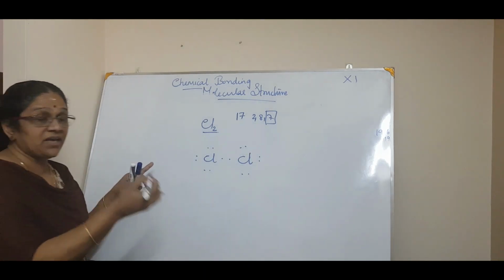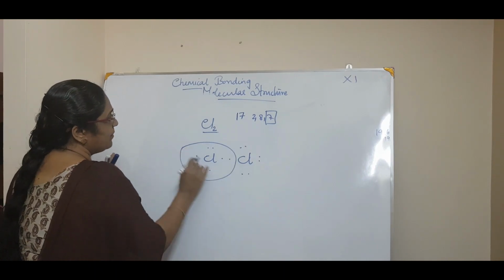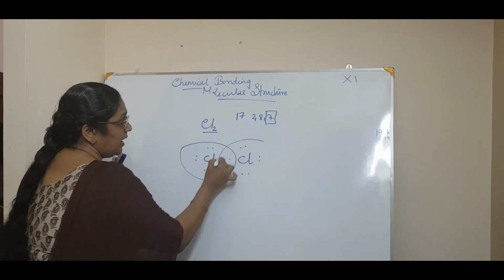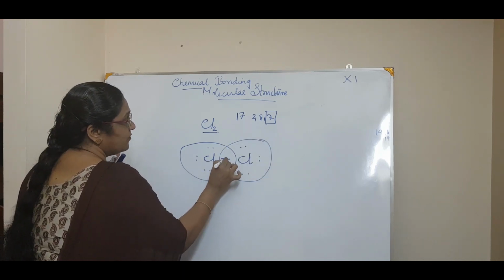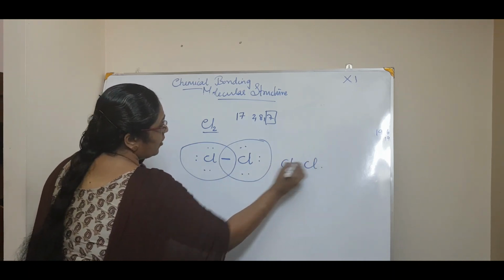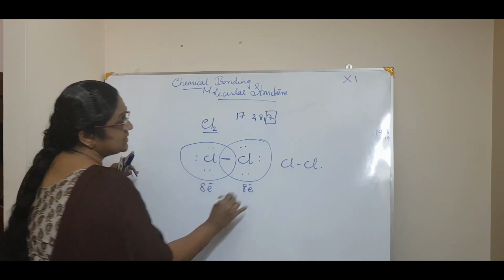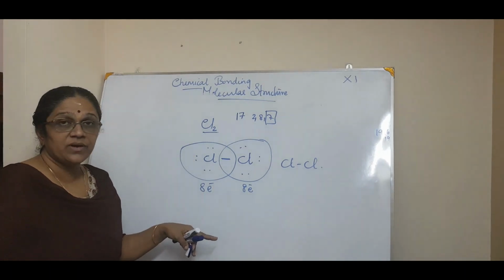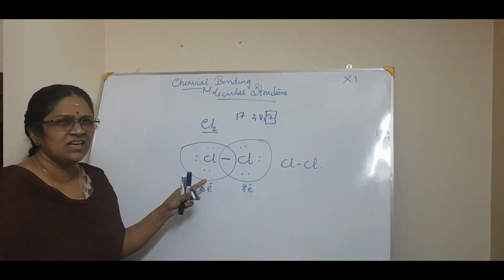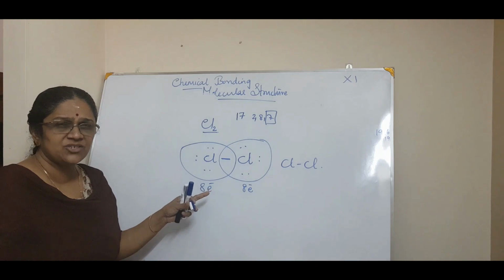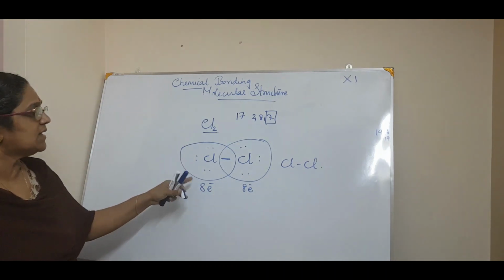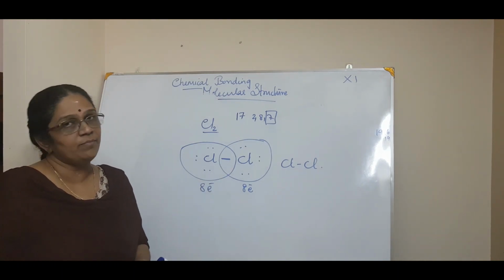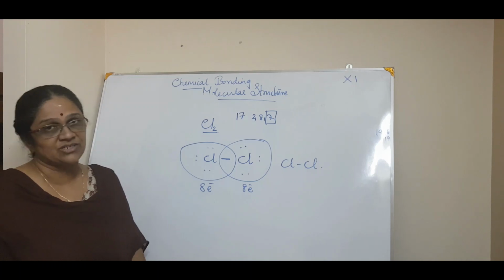Then what happens here? Sharing happens. This electron from the chlorine is shared by this chlorine and vice versa. And it forms a bond, that is the Cl-Cl bond. 8 electrons here as well as 8 electrons here. Simple. So this is how a covalent molecule forms. You have studied so many covalent molecules like hydrogen, nitrogen, etc. Isn't it? So this is the covalent bond, the chemical bond that comes from the sharing of electrons.